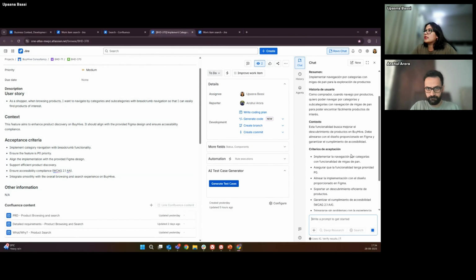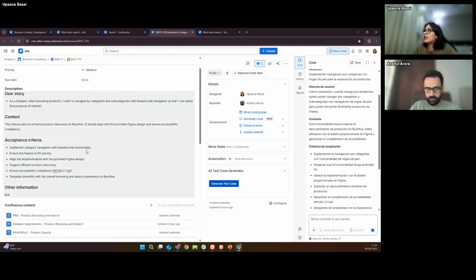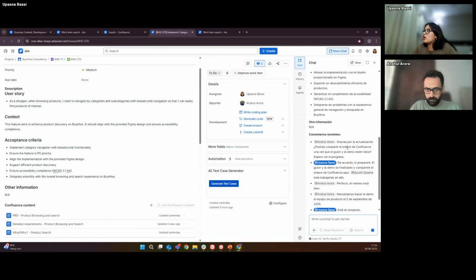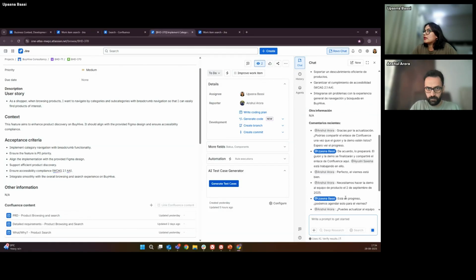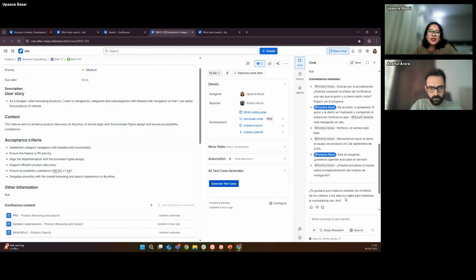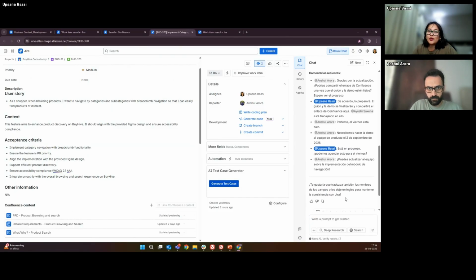So this is what it's done. It's given me user story, context, acceptance criteria, and so on. And also it's summarized comments for me. So there's comments translation also. So no document is out of your reach. As long as you have access to it, you should be able to read through it.